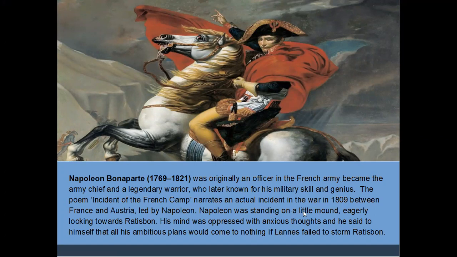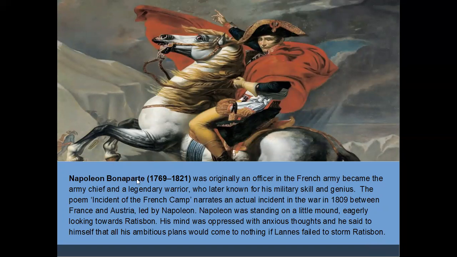Napoleon was standing on a little mount eagerly looking towards Ratisbon. His mind was oppressed with anxious thoughts, and he said to himself that all his ambitious plans would come to nothing if Lannes failed to storm Ratisbon.